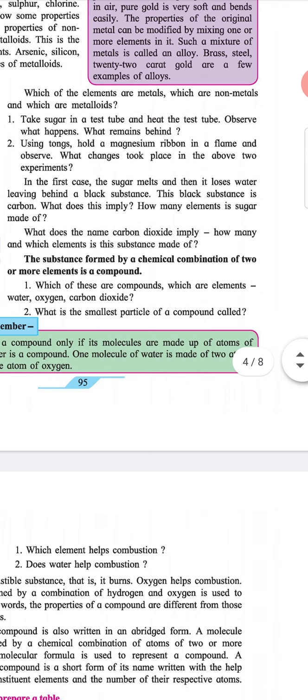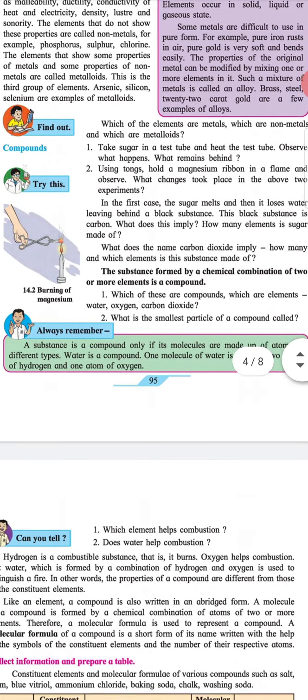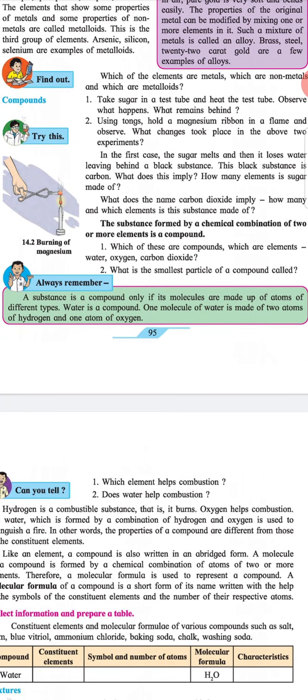1. Which of these are compounds? Which are elements? Water, oxygen, carbon dioxide. 2. What is the smallest particle of a compound called? Always remember: a substance is a compound only if its molecules are made up of atoms of different types. Water is a compound. One molecule of water is made up of two atoms of hydrogen and one atom of oxygen.